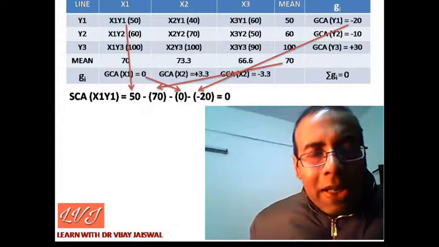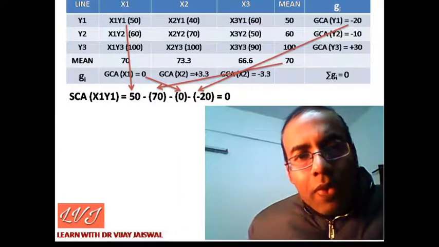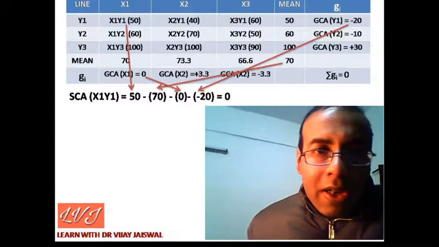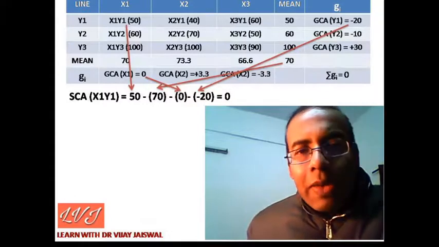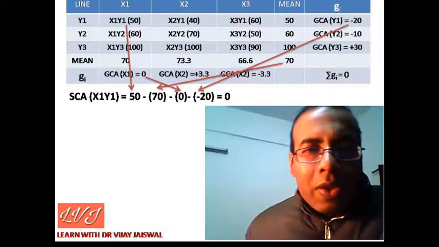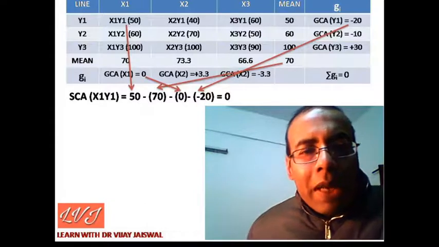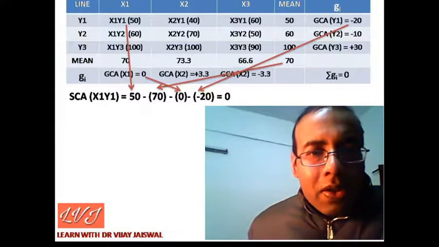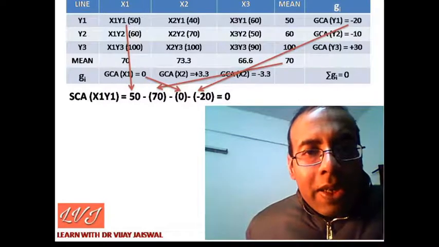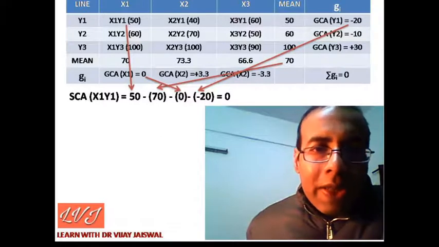Under general combining ability, we calculated the values for the parental lines: x1 general combining ability value, x2 general combining ability value, y1 general combining ability, y2 general combining ability. So the concept of general combining ability is used for the parental line. In the last lecture, we estimated general combining ability for x1, x2, x3 and y1, y2, y3.